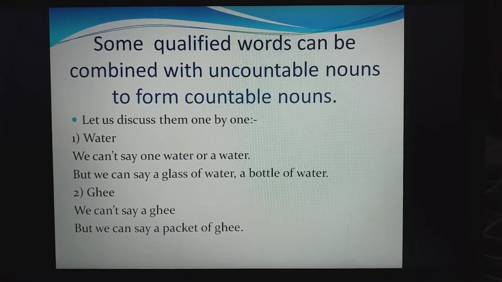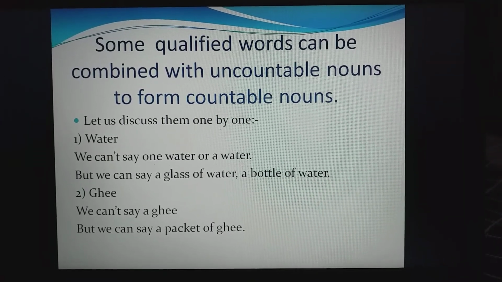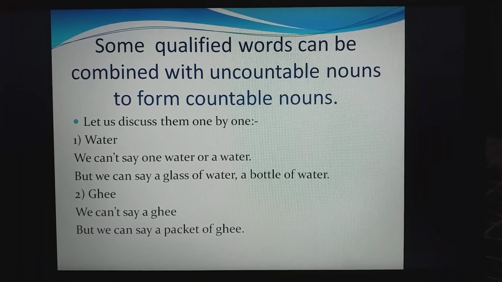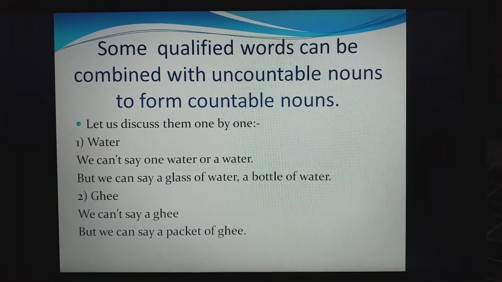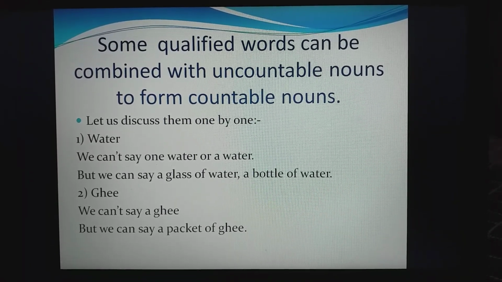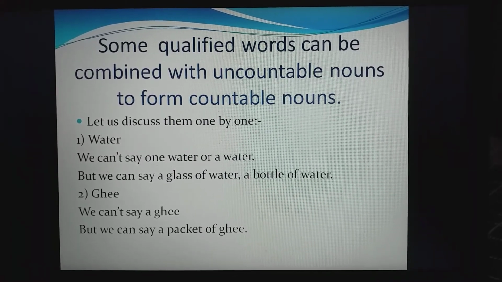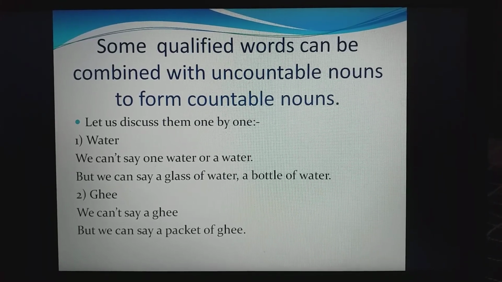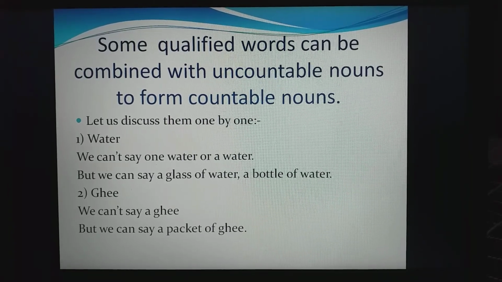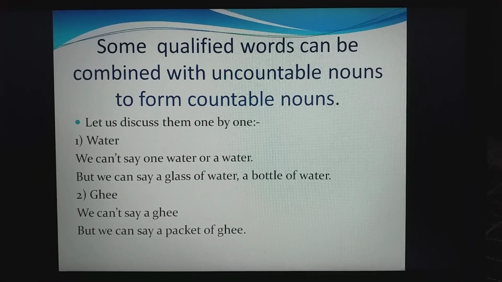Clear? Now it's ghee. Can we ask the shopkeeper to give me 1 ghee, to give me 2 ghee? No, because he is not able to count ghee. What can we ask the shopkeeper? We can ask him to give a packet of ghee, 2 packets of ghee. Clear? In this way, by adding a package, ghee can become countable. Now how much ghee is required? A packet of ghee. Clear? That is how we can add some qualifying words to form countable nouns.